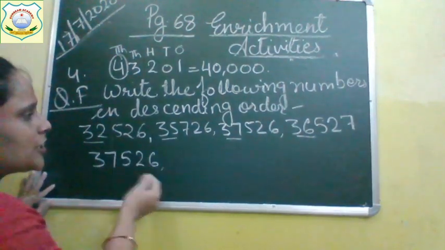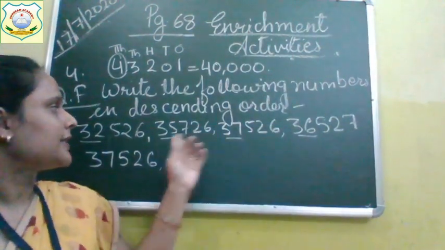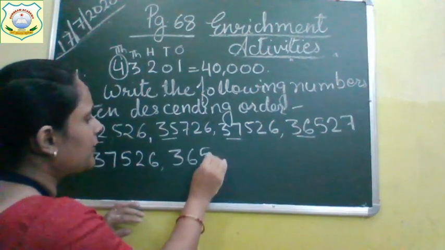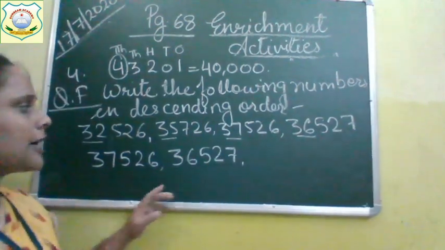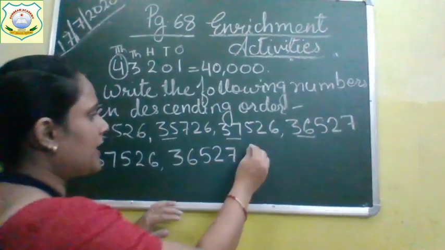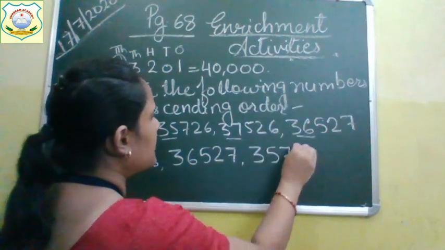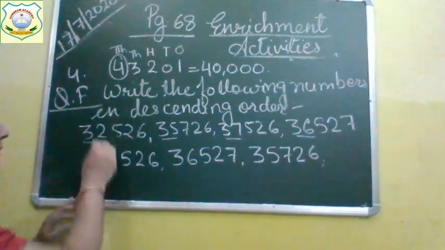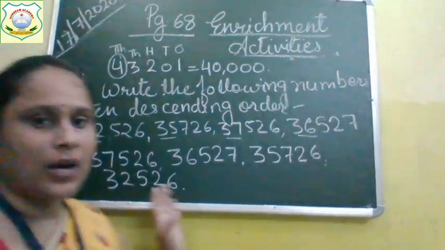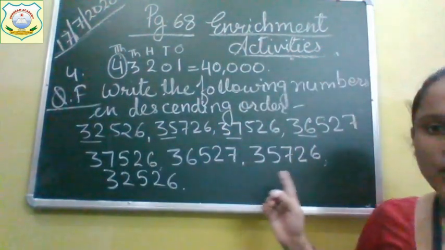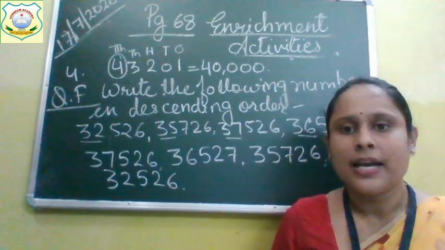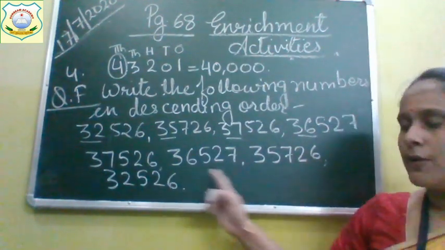37,526. Now, which number is smaller than 37, 36 or 35? 36. So write down 36,527. Then, which number is smaller than 36, 35 or 32? 35. So write down 35,726. And the last number, which is the smallest of all, is 32,526. So write down descending order in your book, everyone. After this, we'll come to our next and last question. Write in ascending order. Note down.